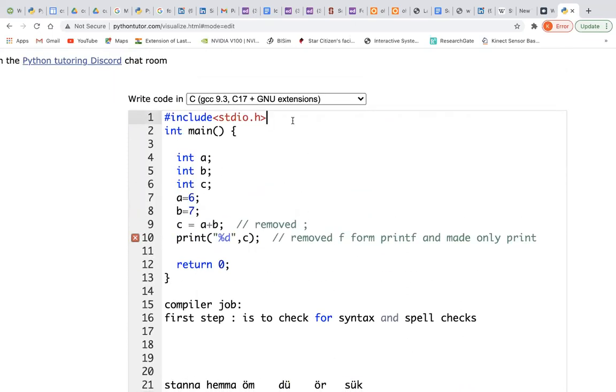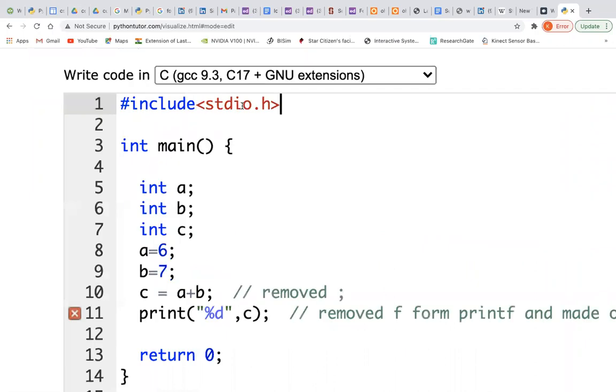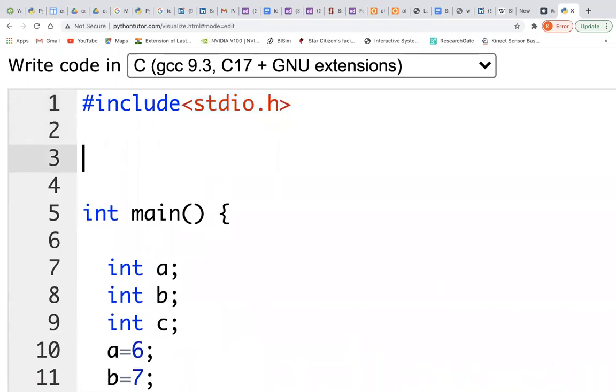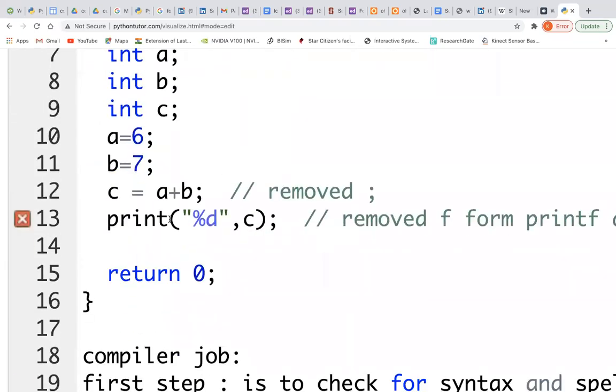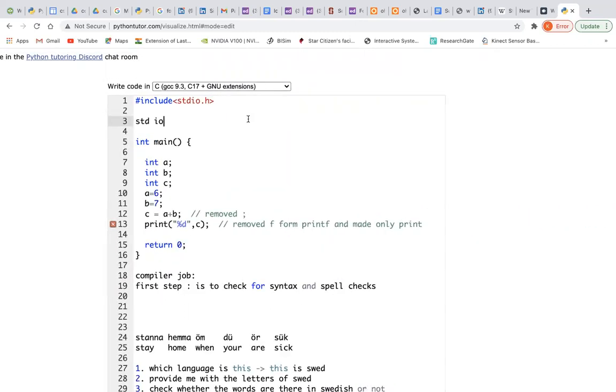So now you will understand why I write #include <stdio.h>. So stdio.h means it's a header file. It stands for standard input output. The std means standard. So the standard input output carries printf, scanf, and their definitions. So for example, if you don't give this one, let us check out the same example here.